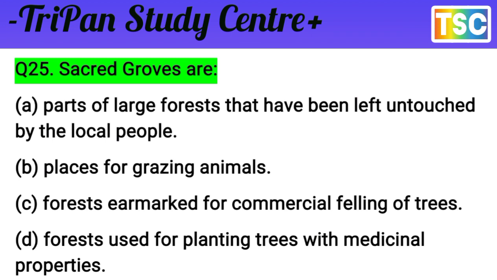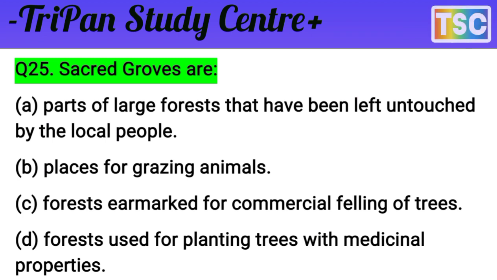The next and last question arrives here. That's important: scattered groves are what? The options are: A, parts of a large forest that have been left untouched by the local people; B, places for grazing animals; C, forest as a market for commercial felling of trees; D, forest for planting trees with medicinal properties. First of all, test your knowledge. I give you a few seconds. You must have thought of your answer. Let's see what our answer is. The question is clear.